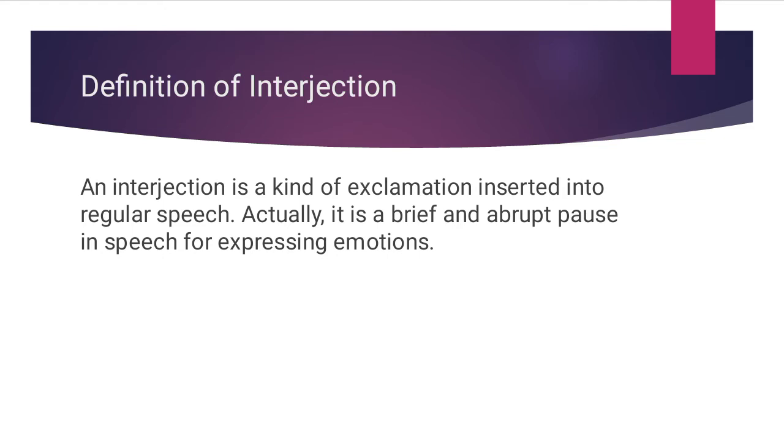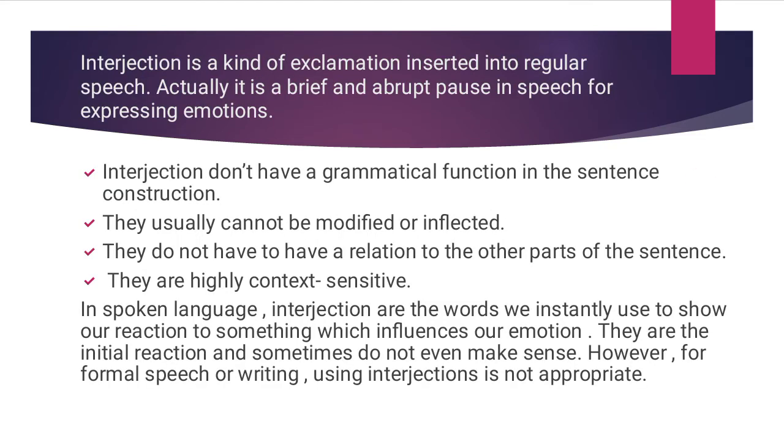Now it starts with the definition of interjection. An interjection is a kind of exclamation inserted into regular speech. Actually, it is a brief and abrupt pause in speech for expressing emotions. Interjections do not have a grammatical function in the sentence construction. They usually cannot be modified or inflected. They do not have to have a relation to the other parts of the sentence. They are highly context insensitive.